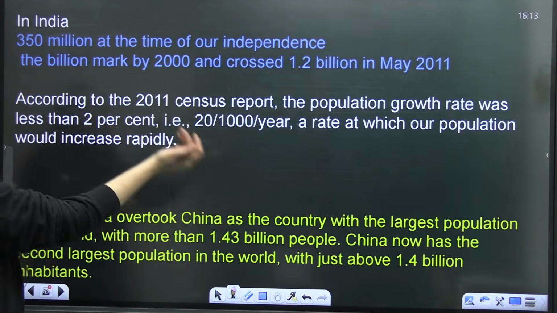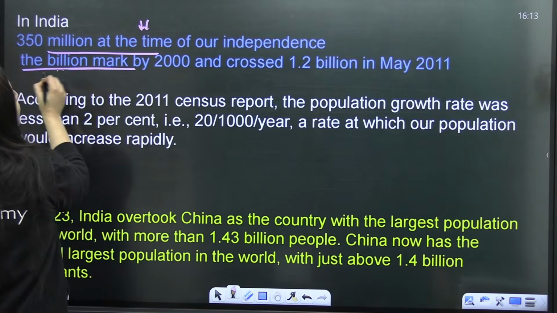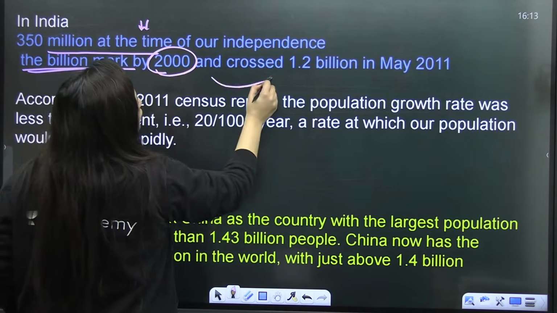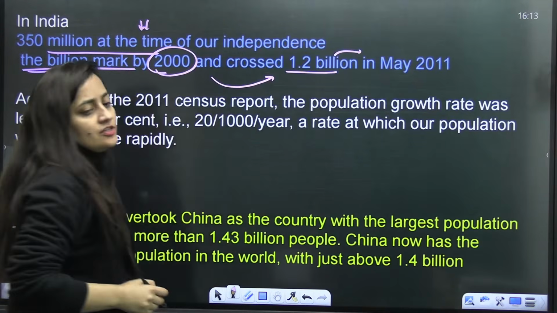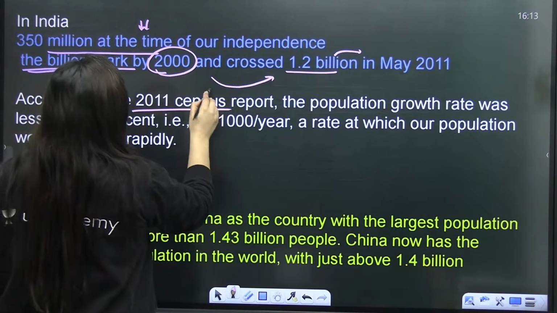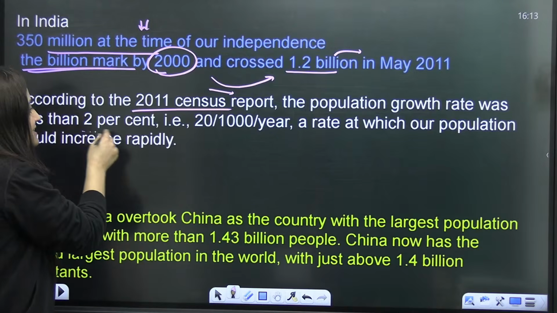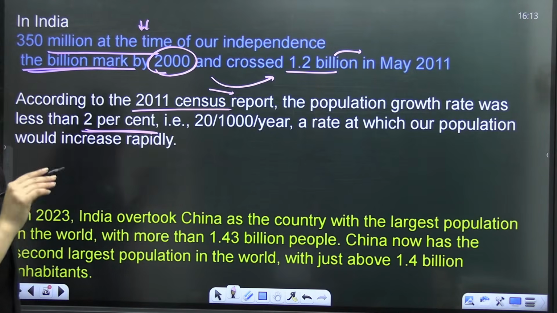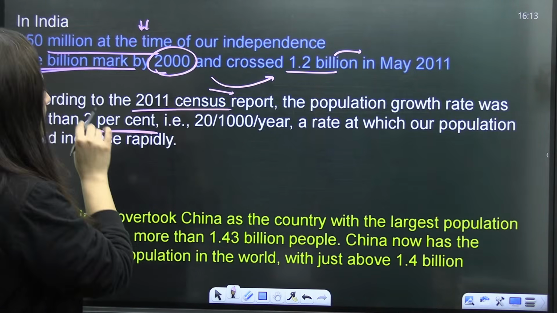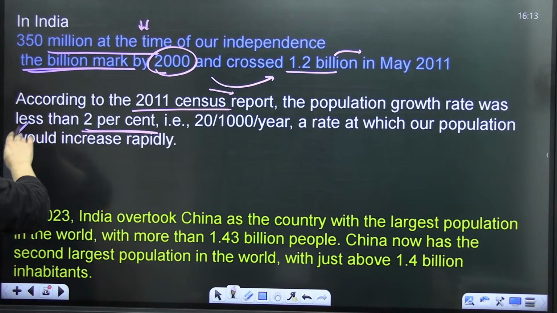In India, the population was 350 million at the time of our independence, reached the billion mark by 2000, and crossed 1.2 billion in May 2011. So that's what you have to remember. As per the 2011 census report, the population growth rate was less than 2%, that is 20 people per 1,000 per year, a rate at which our population would increase rapidly.